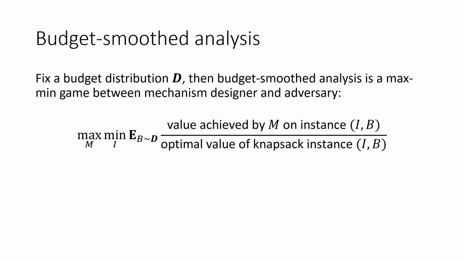Notice that once we fix a budget distribution D, then the budget-smoothed analysis is essentially a max-min game between the mechanism designer and the adversary, where the objective is the expected competitive ratio. First, the mechanism designer chooses a best mechanism M, and then the adversary chooses a worst-case market I.